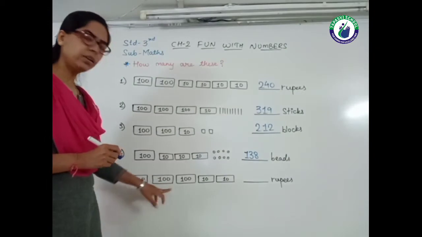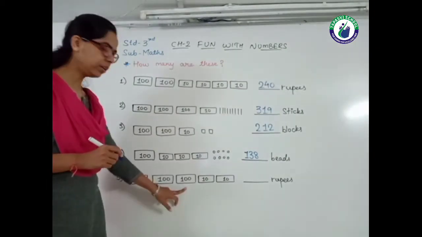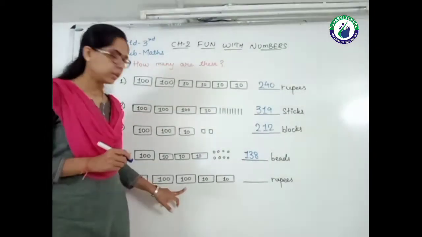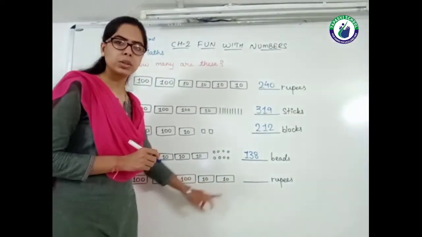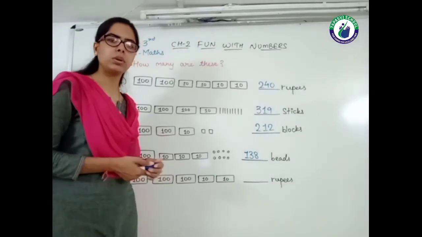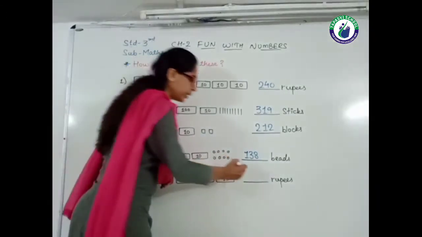The next one, this is 100, 100, 100. Here again rupees are given, 100, 100 and 100. So this is 300. 300 plus 10 plus 10. So this is 320 rupees.